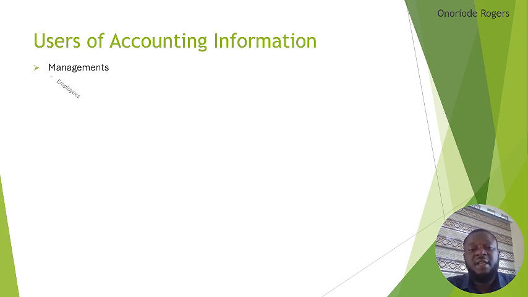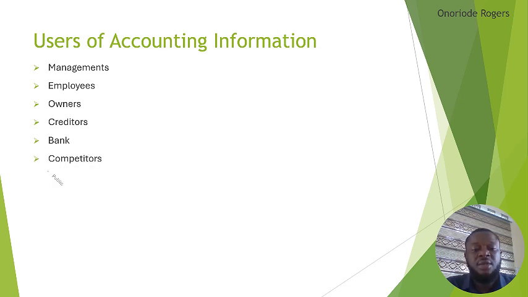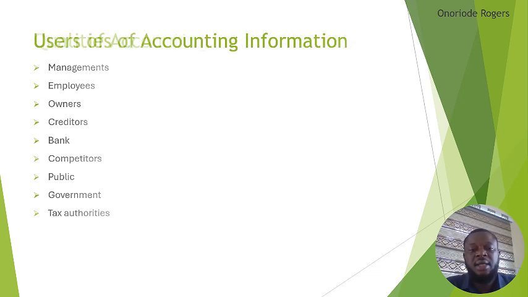We have the management needing accounting information, employees, owners, and even the creditors, which are the suppliers. Then we have the bank, especially the bank, they need it to assess if you are qualified for facilities. Then the competitor, the public, and the government to know how the economy is faring. The tax authority also needs it to compute their tax.